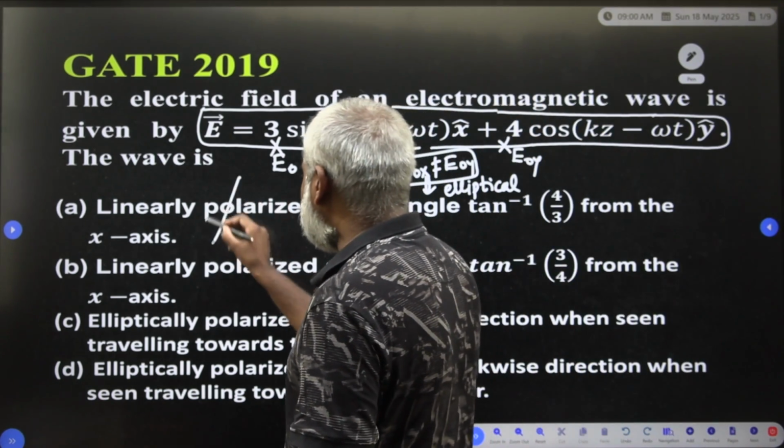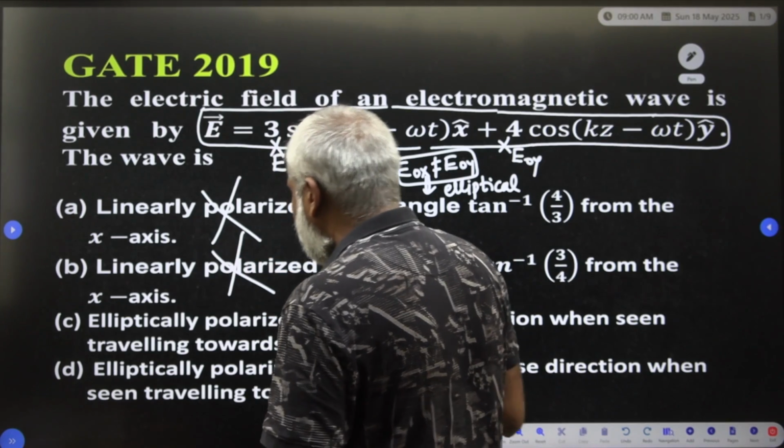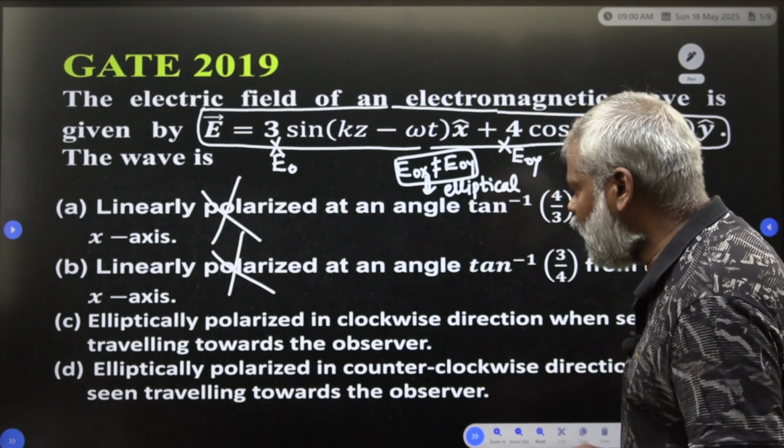Therefore it is not a linear polarization equation.